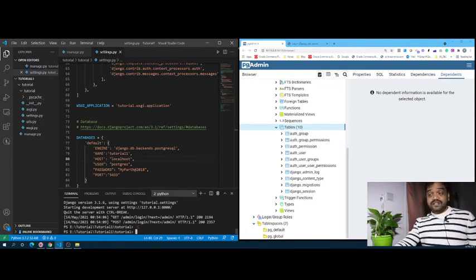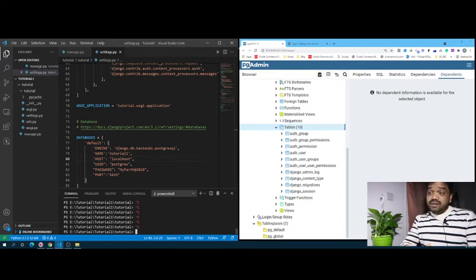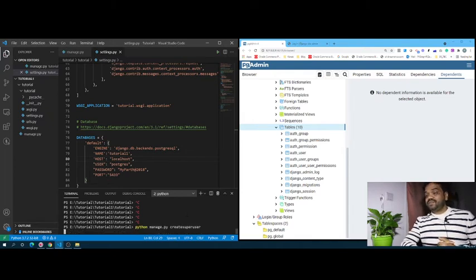This is the beauty of Django. That's why I'm saying it again and again. What we need to do here is create an admin user, a superuser. Django provides a command to create a superuser, so that you can log into the admin page. Keep it blank.